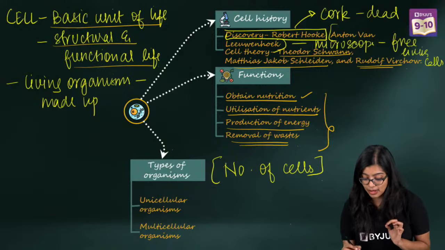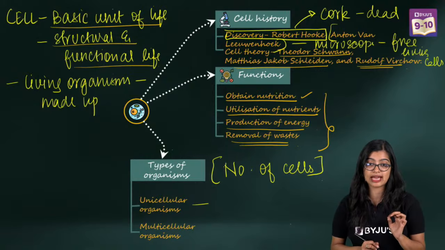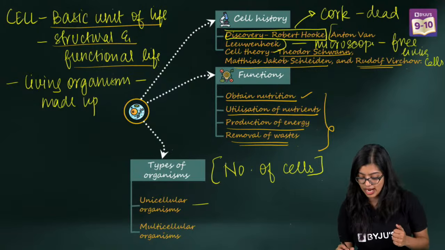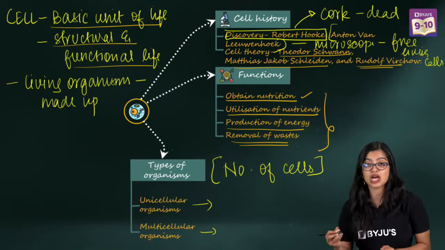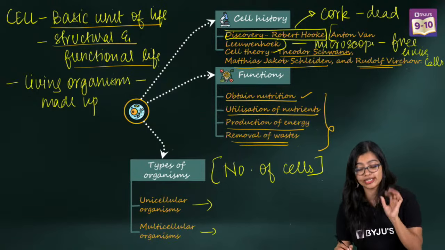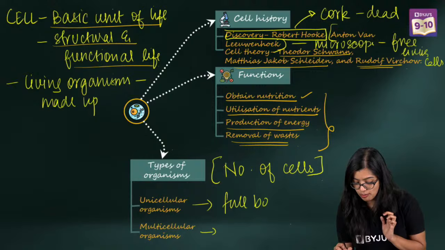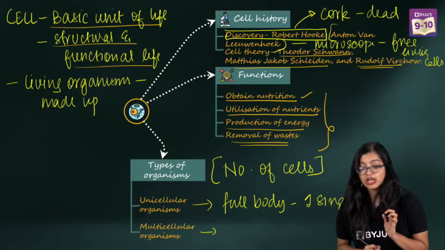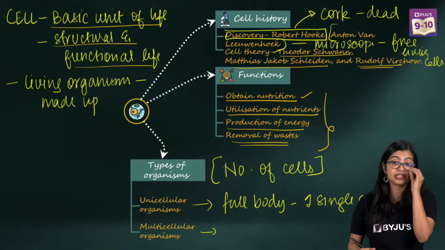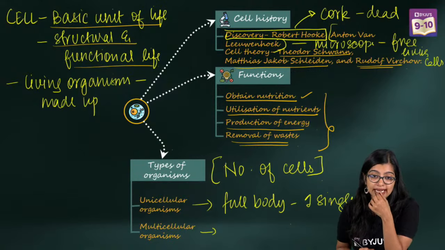Based on the number, we have unicellular organisms and multicellular organisms. Unicellular organisms are those whose full body is just one single cell. Now, can you quickly give me an example of this?